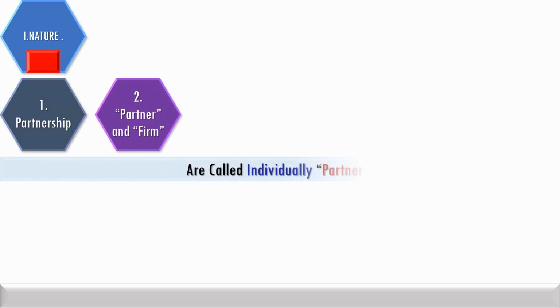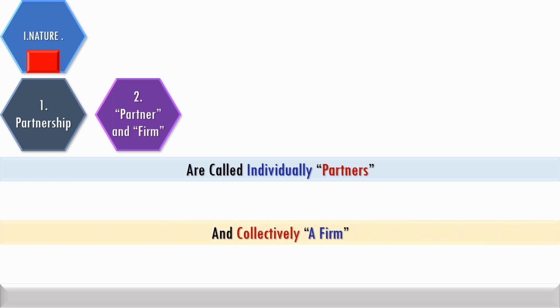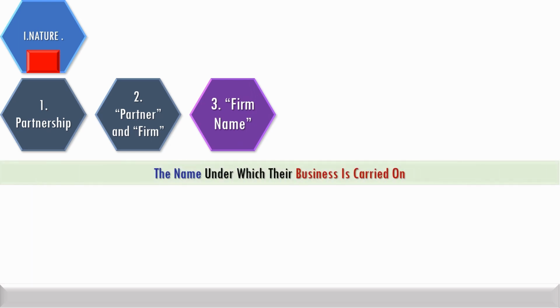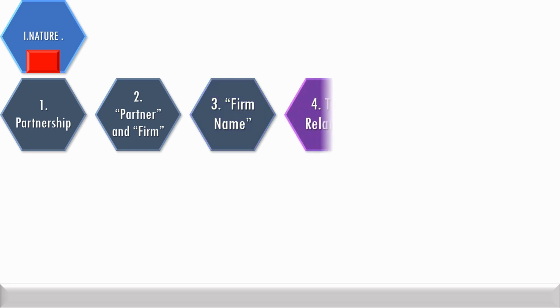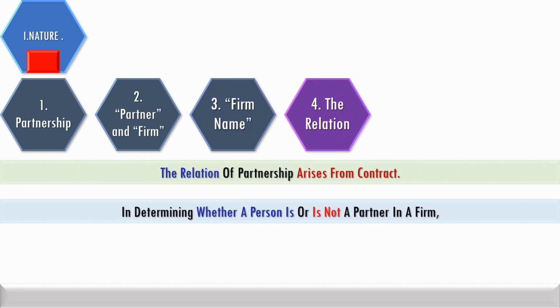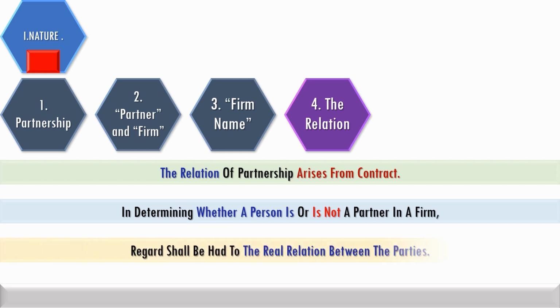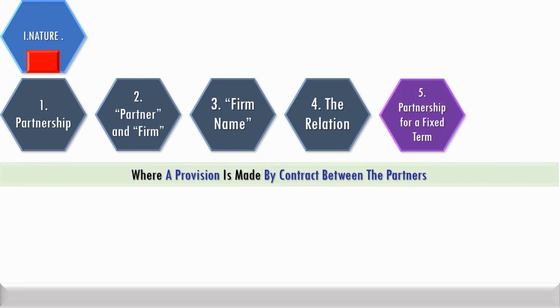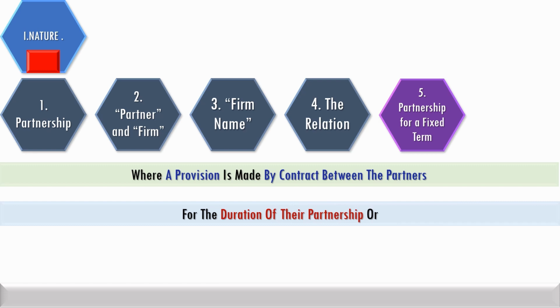Parties to a partnership agreement are individually called partners and collectively they are called a firm. Firm name is the name under which the business of the partnership is carried on. Whether a person is a partner or not is decided by looking into the real relationship between the parties under the contract.